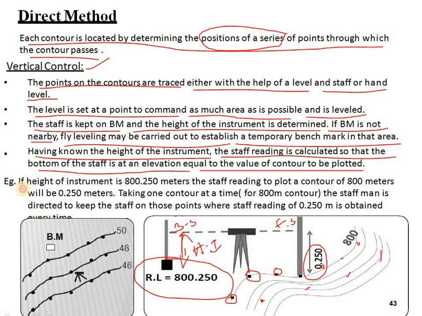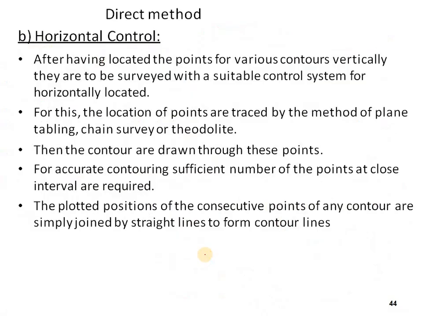For example, if the height of the instrument is 800.250, the staff man needing to plot a contour of 800 meters. So this is the 800 meters, it will be 0.25 meters, taking one contour at a time for 800 meters. The staff man is directed to keep the staff on those points where a staff reading of 0.25 meters is obtained every time. So where we should keep the 0.25 meters, it is nothing but FS.